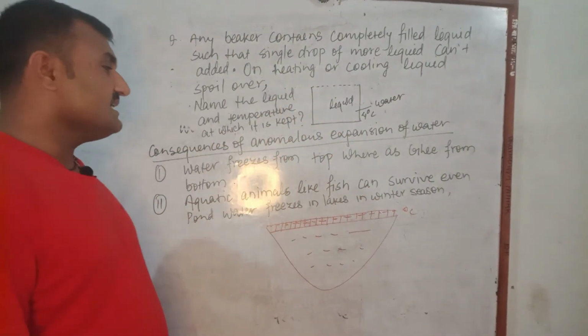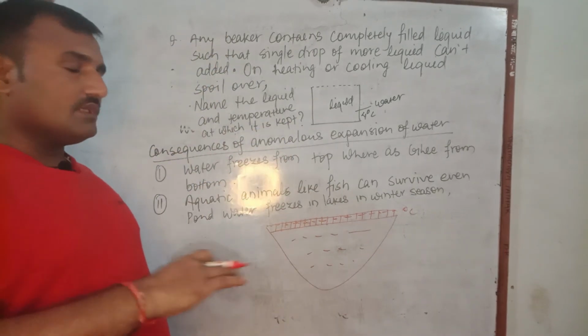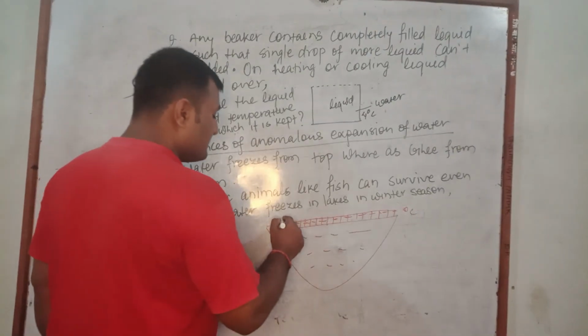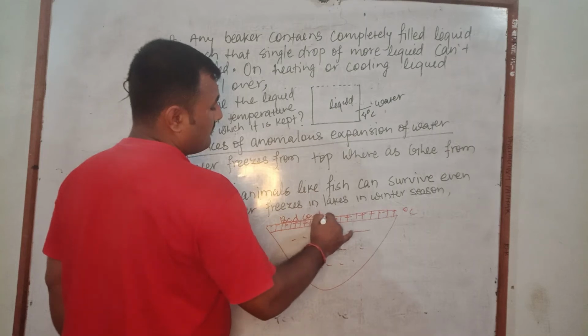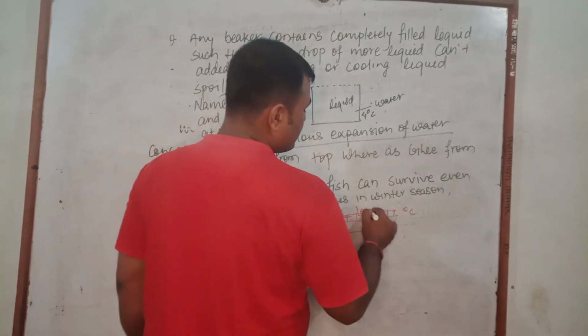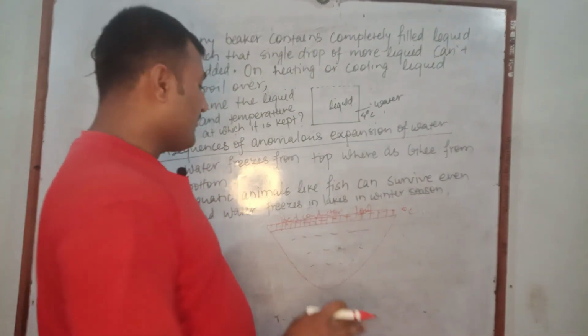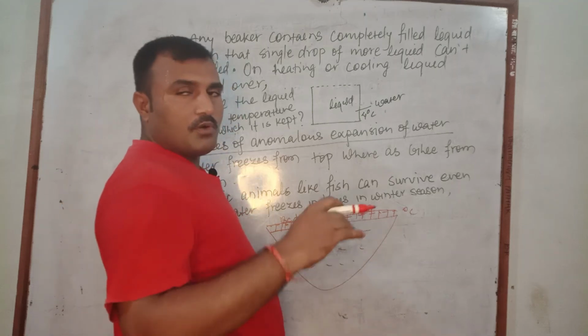When it freezes, it floats on the surface of the water. And we know that ice is a bad conductor. Its low density causes it to cover the surface of the pond, and being a bad conductor,